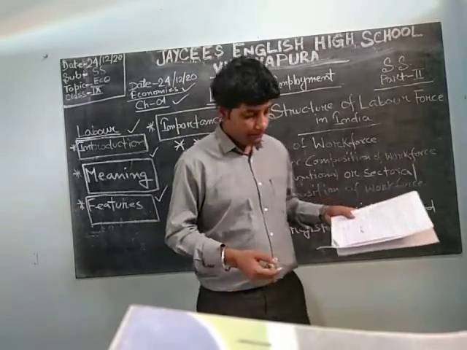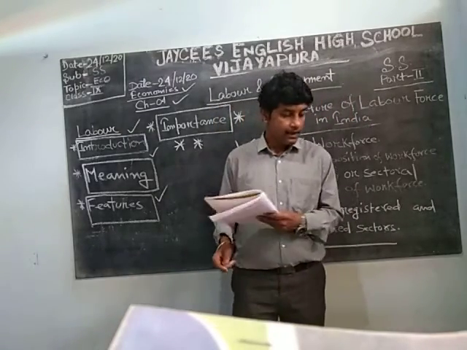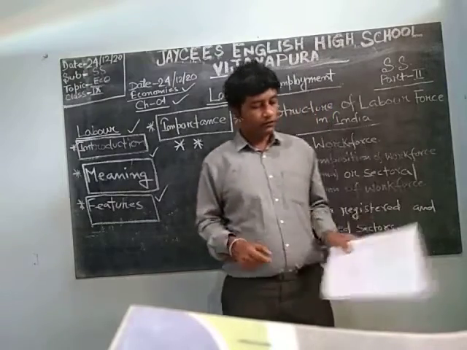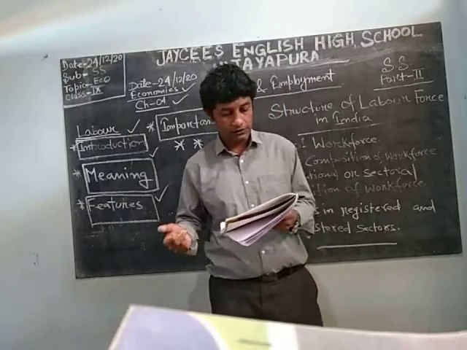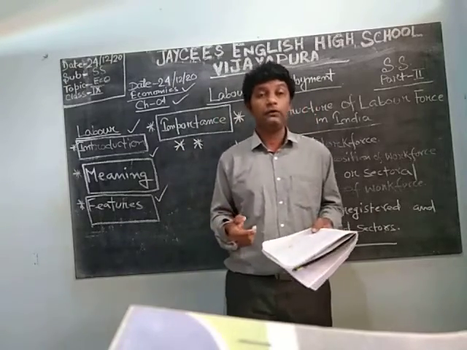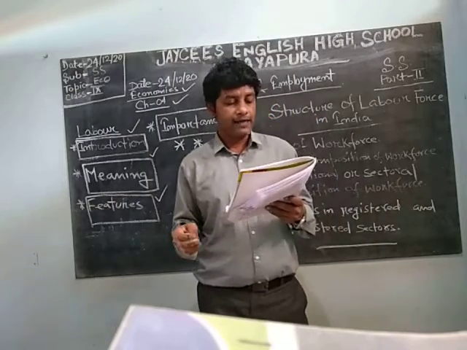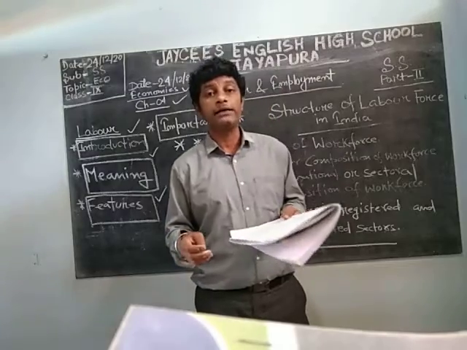Now in the book, page number 132, you will get this chart, which I have made in these notes also, because this is very important. I don't know if you all have the books or not. Here it is given: sectoral classification of workers in India in 2011.